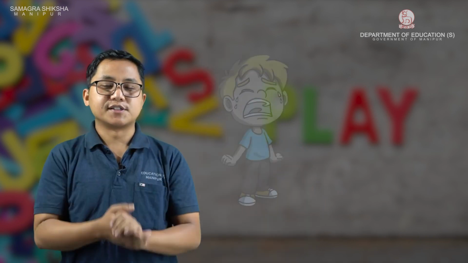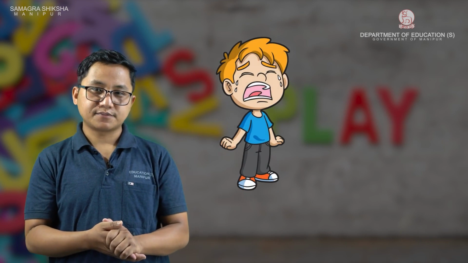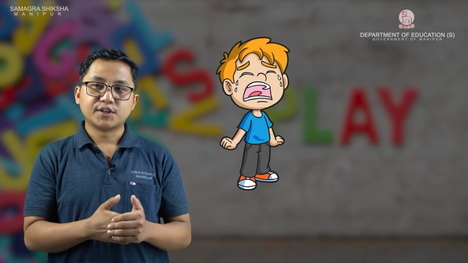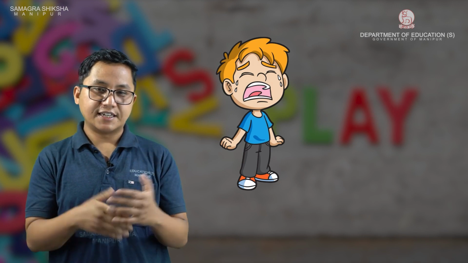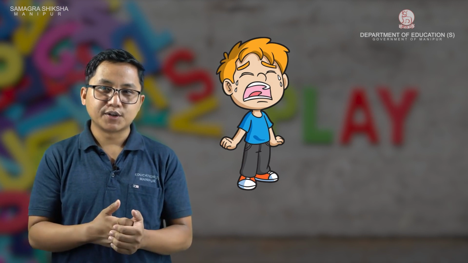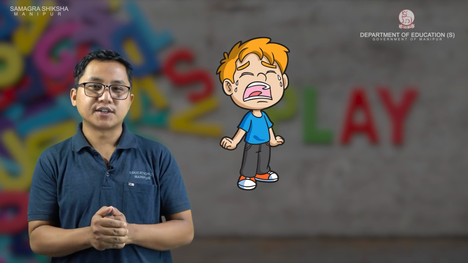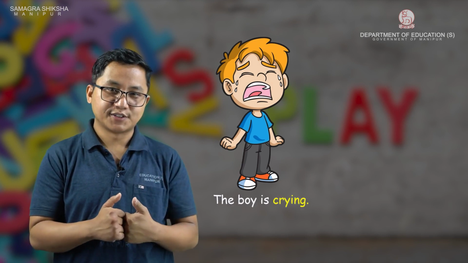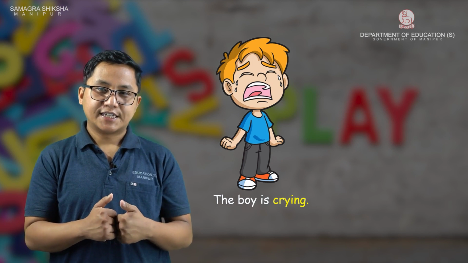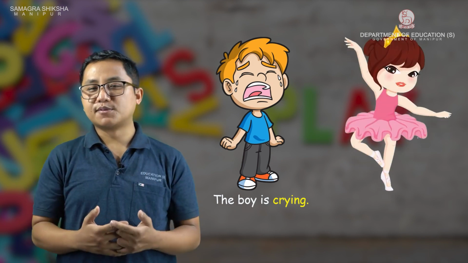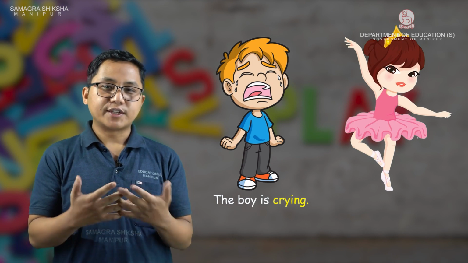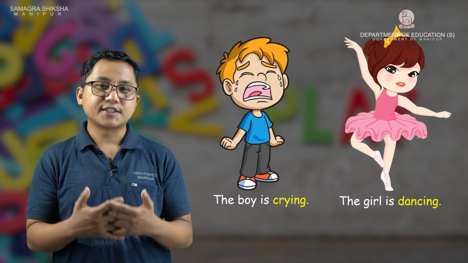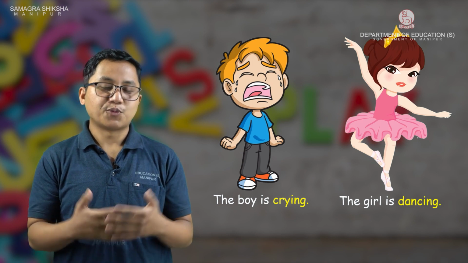Let us look at this picture. Sigi picture sidam da hani yeng si ko. Picture se kana gi no. It is a picture of a boy. What is the boy doing? Is he eating? Is he sleeping? Or is he running? Kedo you know my say. The boy is crying. Ko. The boy is crying. Then again, next picture se mu yeng si. Sigi picture se na kedo no. What is the girl doing? The girl is dancing.